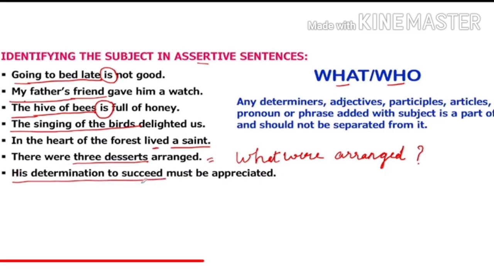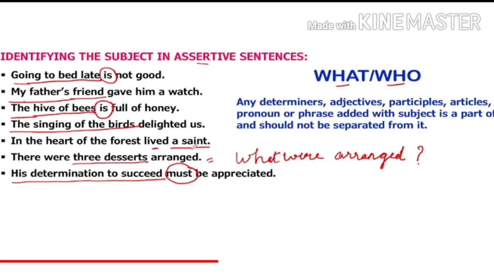The sentences in which subject is given in the beginning, in those sentences, pick out the verb and put the word what before it. But the sentences where the subject is anywhere else in the sentence, there you have to see how you can convert this into a question containing what or who, like who lived in the heart of the forest, or what were arranged. So in these kinds of sentences we have to take care.